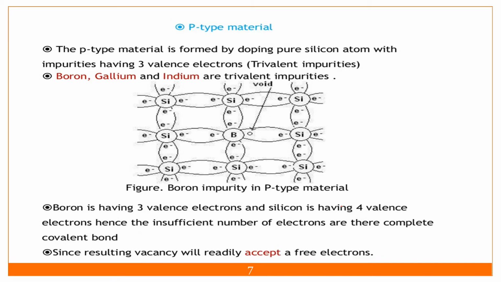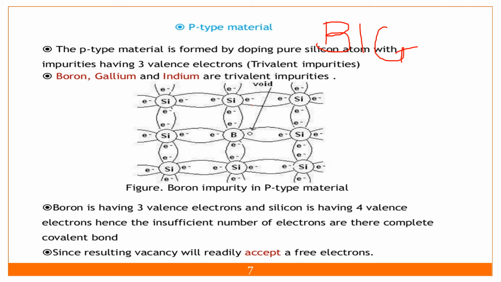The next one is the p-type material. Suppose I am adding a trivalent impurity, which is boron, indium, or gallium. It has only three electrons in the valence shell, so it will form covalent bonds with three nearby silicon atoms, but here one space is left. If we want to fill this space, one electron is required.